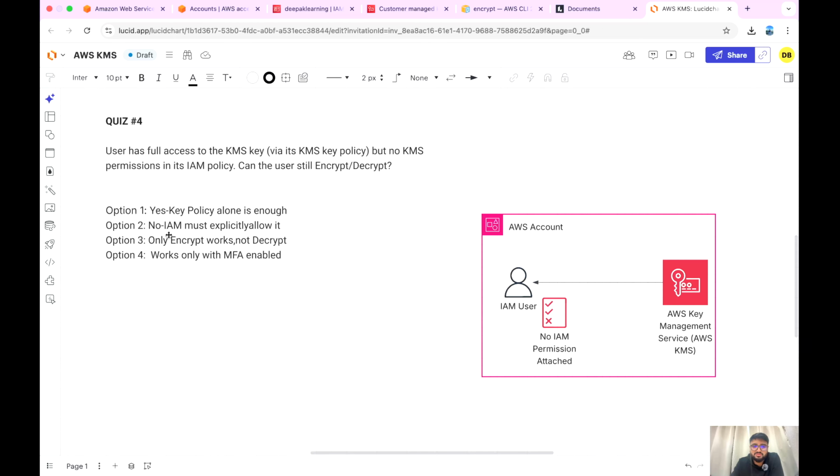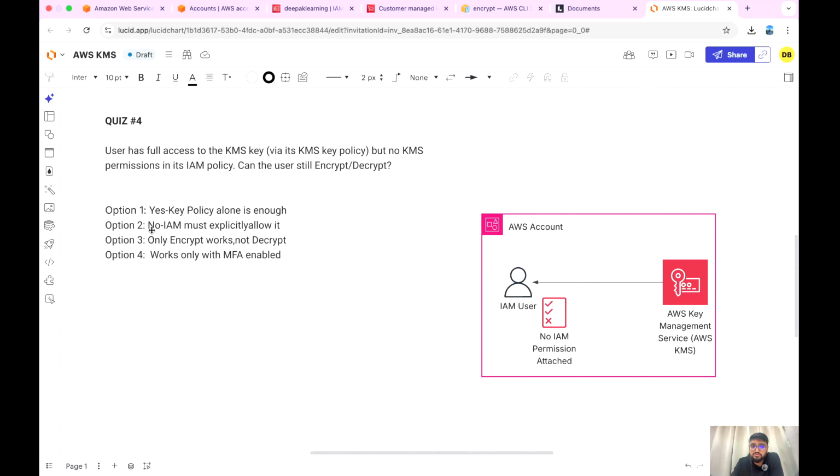There are 4 options. So option 1 says yes, key policy alone is enough. So it says that yes, the user will be able to do the encrypt and decrypt because the key policy is enough. Second says no, the user will not be able to do anything because IAM must explicitly allow it, right? Because there is no IAM permission.